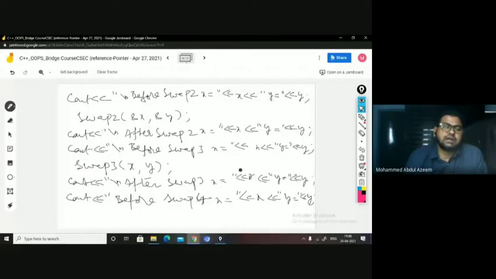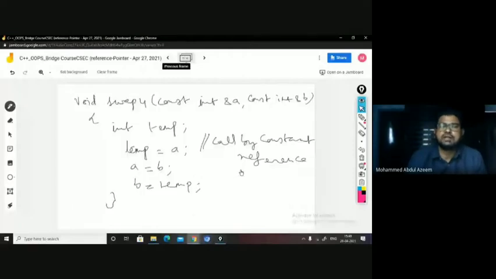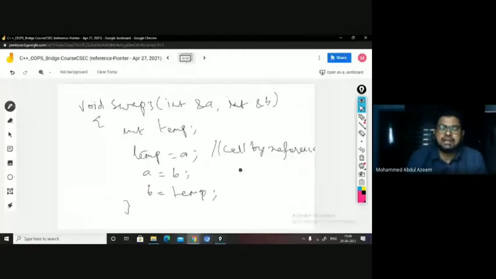So x and y are the actual arguments transferred to that particular call by reference function. So now we can see what is going to happen here in the call by reference function. Once the control is here, a is acting as a reference to whom? x, right? But memory will not be allocated. a is just a reference variable. As I said, memory will not be allocated. They just act as an alias name to the actual. So what is it that you're passing to a? You're passing to a the x, right? So it is going to act as an alias name to x, right?